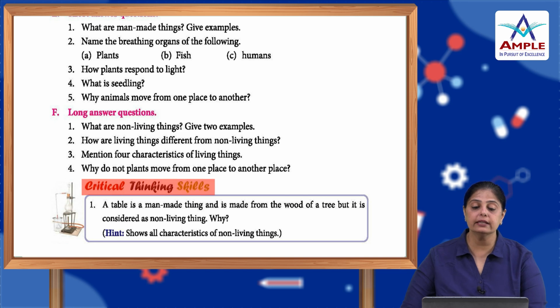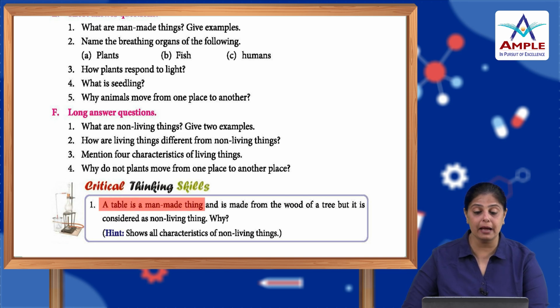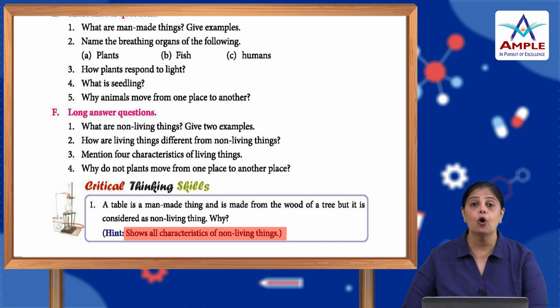Now, critical thinking skills. A table is a man-made thing and is made from the wood of a tree, but it is considered a non-living thing. Why? It shows all characteristics of non-living things. So, take for example a table, look at it and tell us why it is a non-living thing, although it is created from the wood of the trees.